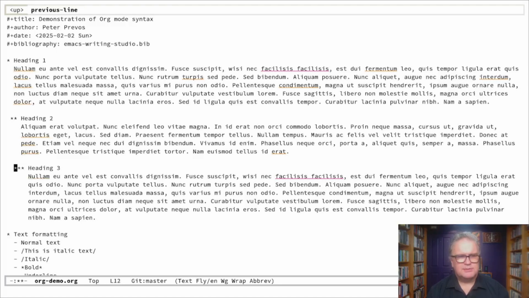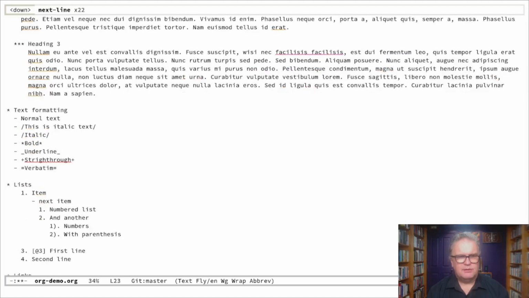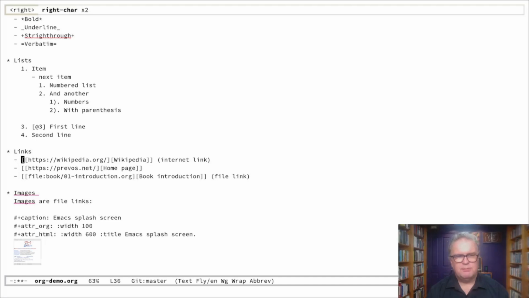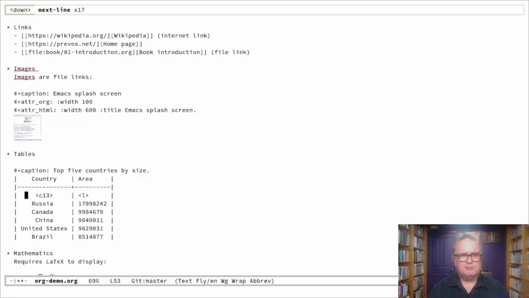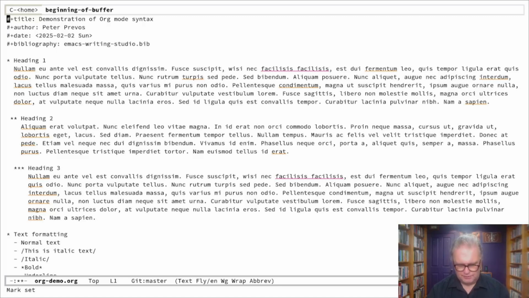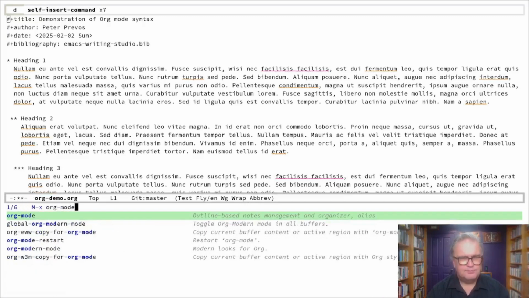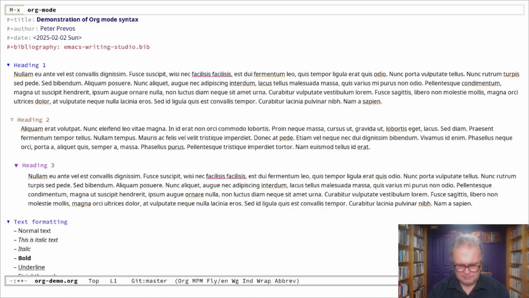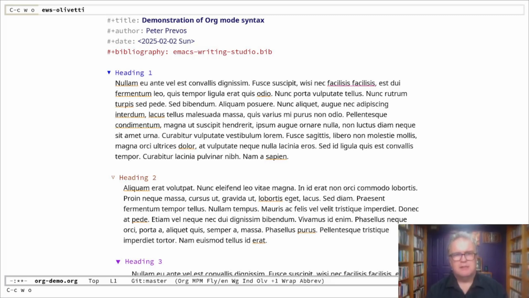So you see all these asterisks, one or two asterisks means a different heading. All these markers show up. You also see how the hyperlinks are constructed. The image is visible in text mode because text mode can do this as well. And the LaTeX is an image, so that's also visible. But if I now go to Alt-X org mode again, now we're back in org mode and we have all this functionality available to us.